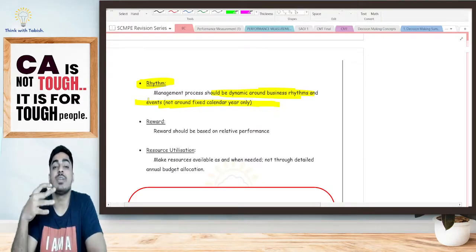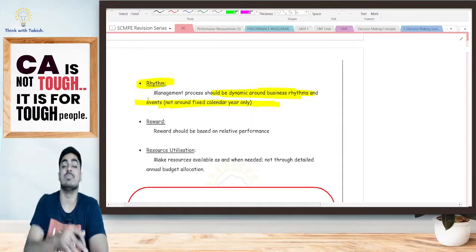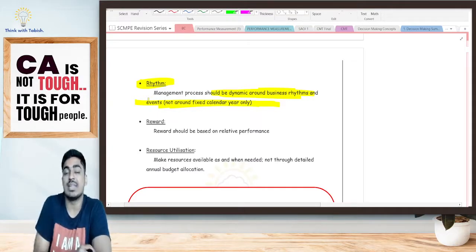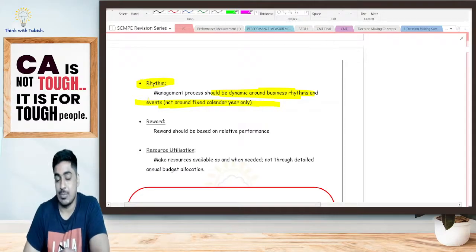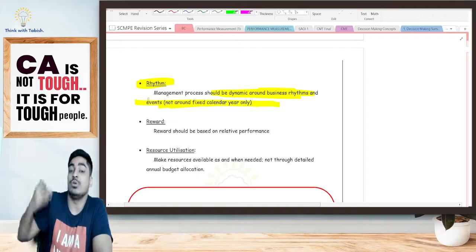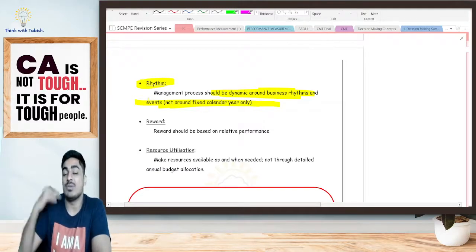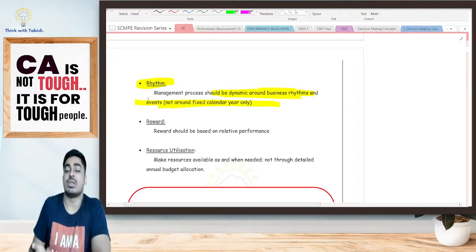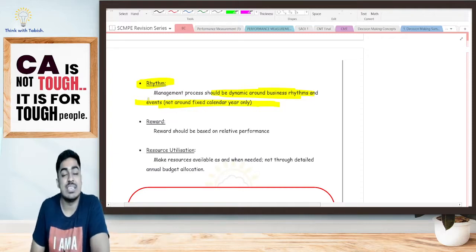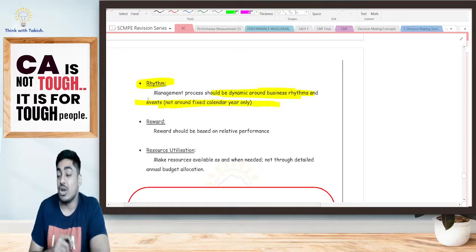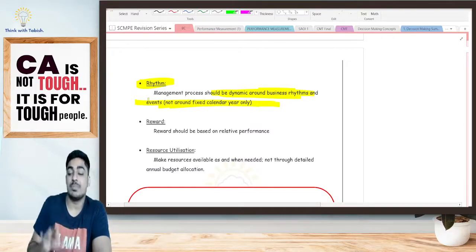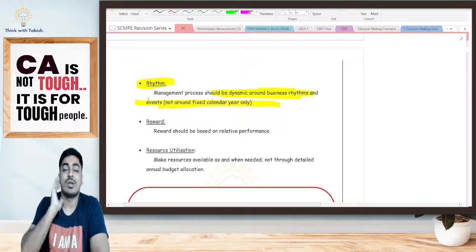The budget we are preparing should keep in mind the business rhythms and movement. Say for example it could be that during January some festival is coming, because of which by default we are expecting to make more sales. So ideally my budget should not be 11 lakh, it should be 12 lakh. Or else it could be that in the next month we estimate the season is over and sales are going to fall, so even 10 lakh I will not be in a position to achieve, and ideally I would achieve only 8.5 lakh. Beyond budgeting is creating a budget based on the business rhythms, not a fixed amount.